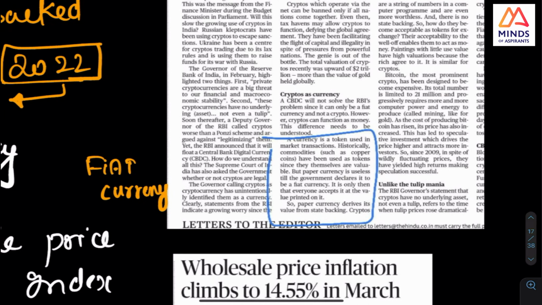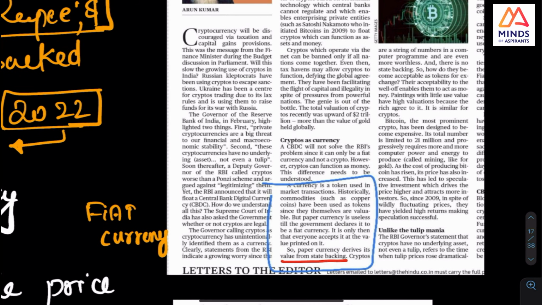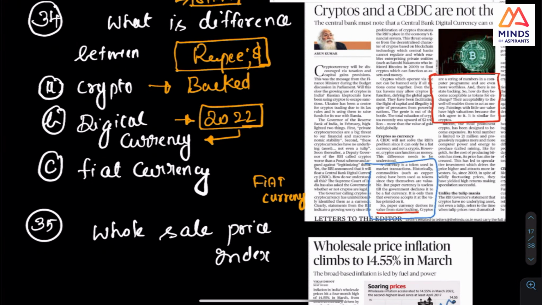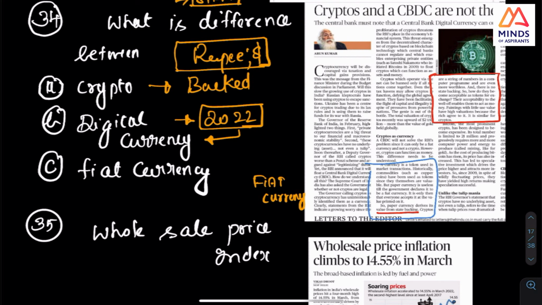This is the point. Paper currency derives its backing from the state banking. But cryptos are just numbers. They don't have the backing of any authority. They are just numbers, and nothing backs them. And this digital currency, the RBI is going to release, is going to be different. The point is that this is different from crypto.